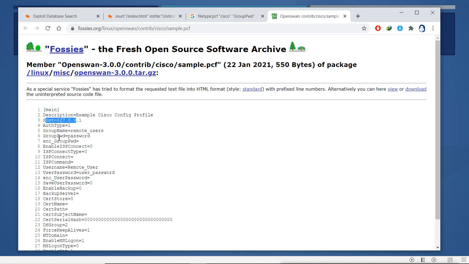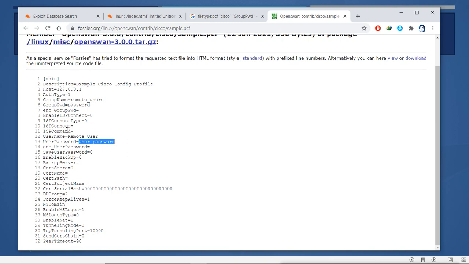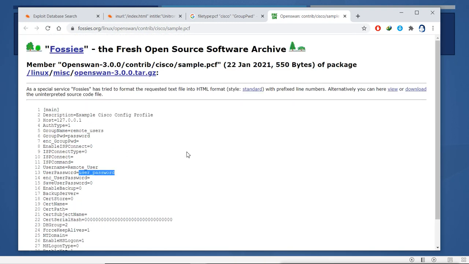This is the password for those, and this is the user group users. For the remote user, the username is remote underscore user. The password is user underscore password. So these are some information you are getting for some Cisco device.